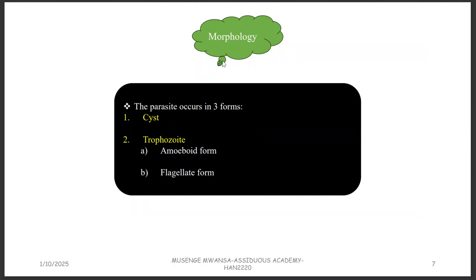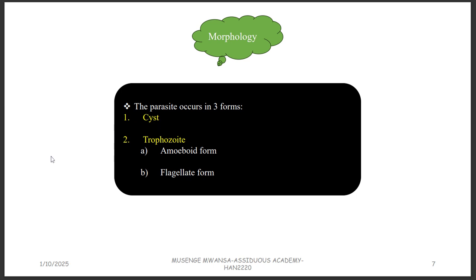Now, on the morphology, we talked about the morphology of Entamoeba histolytica. We said that there is the cyst, the pre-cyst, and the trophozoite. Please don't forget. And then for the morphology of Naegleria fowleri, you have got three forms. You have got the cyst and the trophozoite, but the trophozoite is in two forms: amoeboid form and the flagellate form. So there is the form that looks like an amoeba, without flagella, and then the form that looks as though it has flagella. So we say the amoeboid trophozoite, the flagellate trophozoite, and then the cyst.